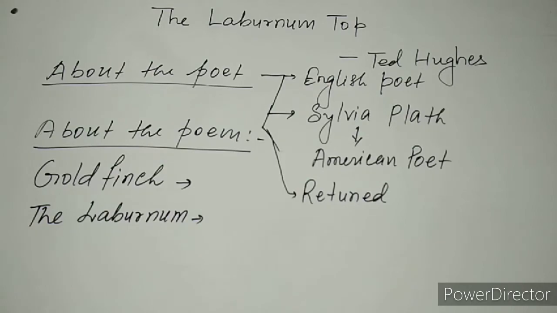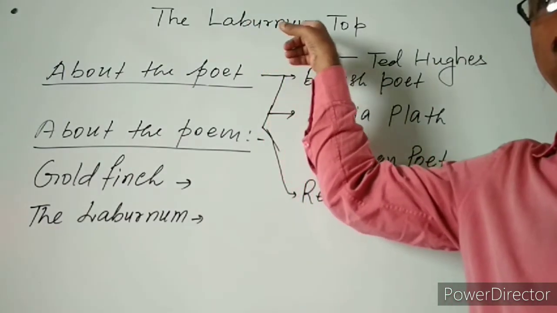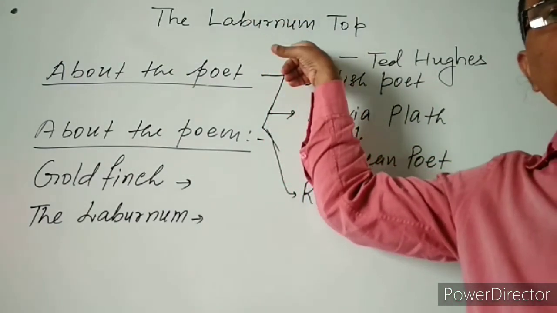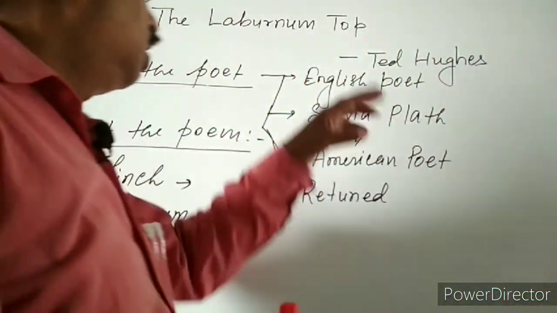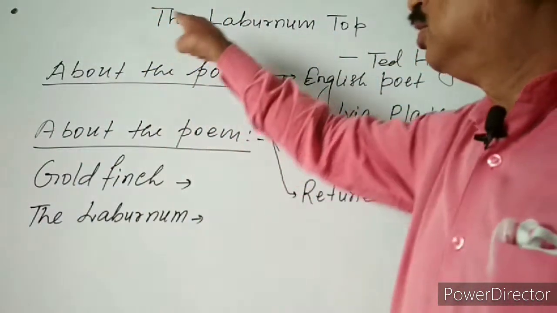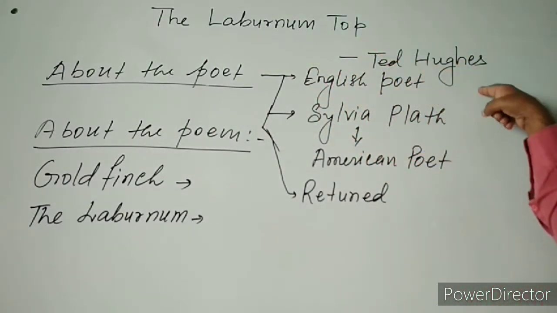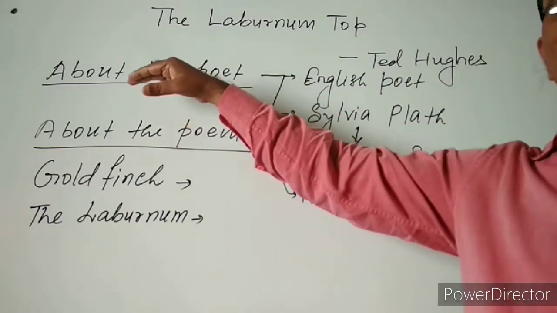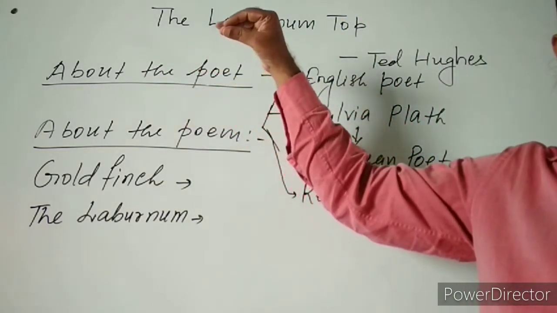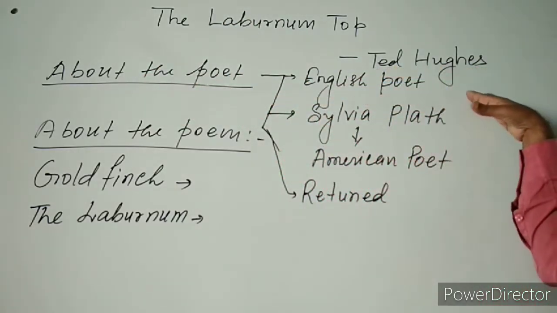We are going to discuss Laburnum Top, a poem. This is the second poem of class 11. This poem, The Laburnum Top, has been written by Ted Hughes. So at first we are going to have something about the poet Ted Hughes.